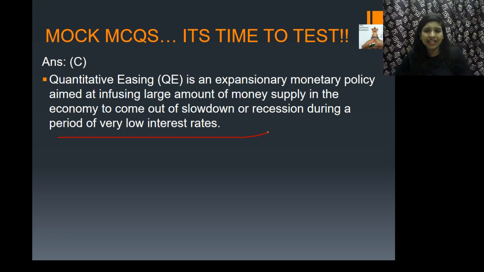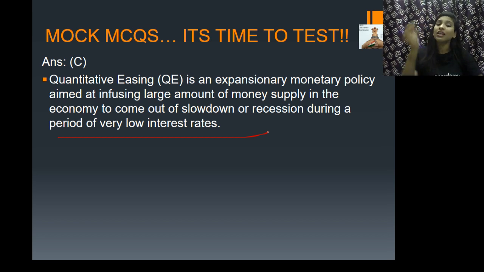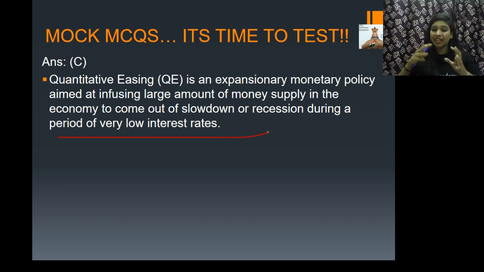That is when the industries are shutting down, when there is too much unemployment, when there is no money in the economy and all. It is a sign of slowdown or recession, right? In such a situation, using the expansionary monetary policy called quantitative easing, what will the central bank do? They will literally aim at infusing more money supply into the economy, in order to boost the economy out of this slowdown or recession. That is why they use such kind of quantitative easing. And that is why it is said that quantitative easing is generally implemented by the developed economies, but not the developing countries. Fine.